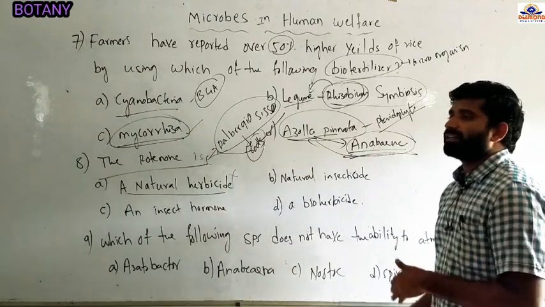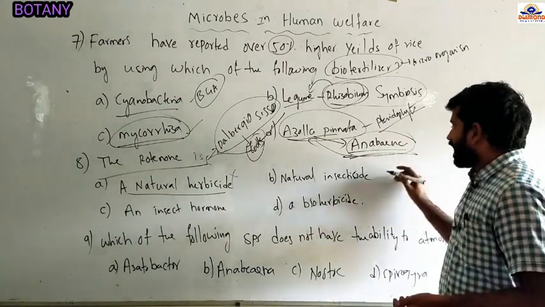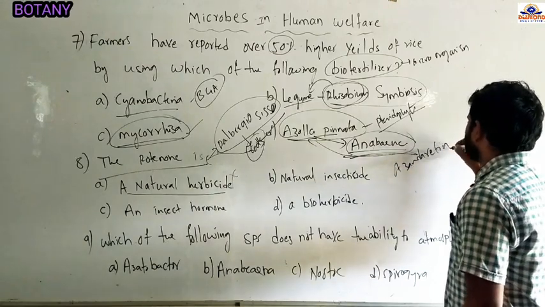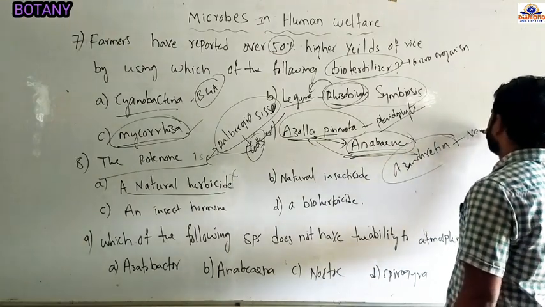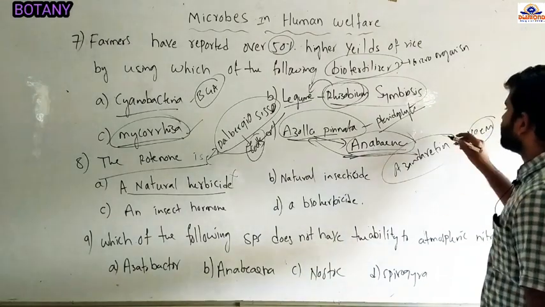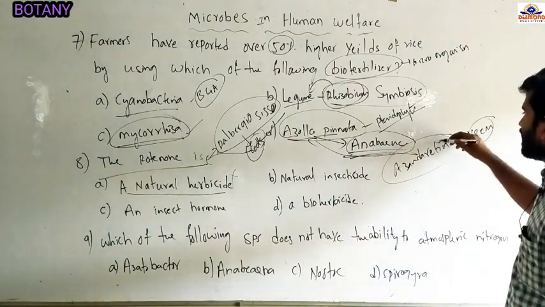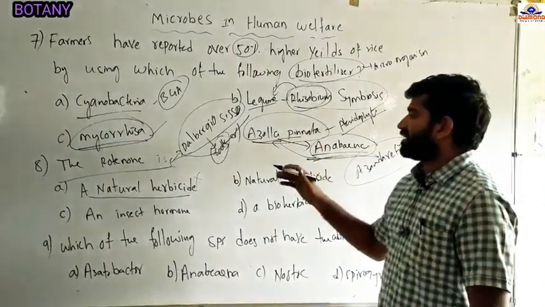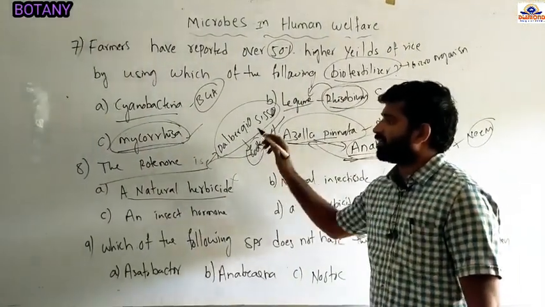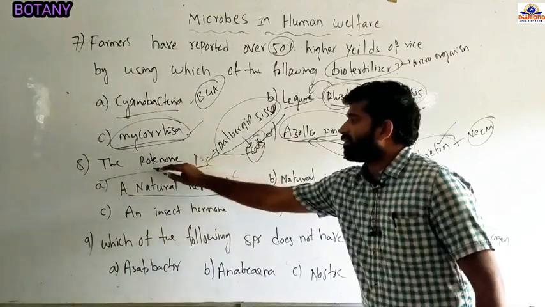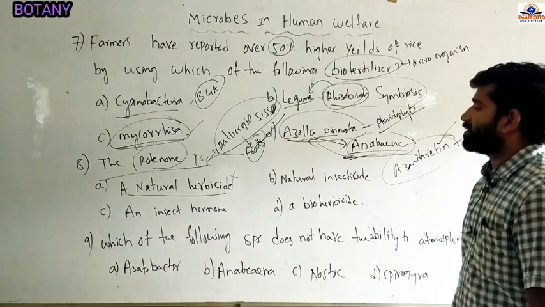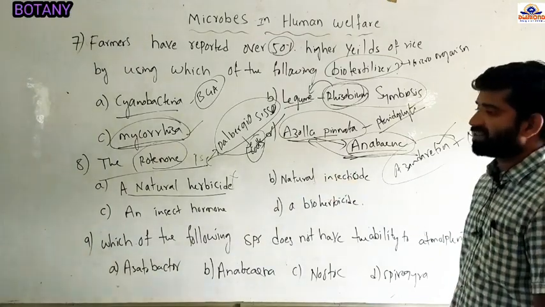Out of the natural insecticides, azadirachtin was extracted from the neem plants, and the first natural insecticide used by human beings is azadirachtin, and later all the remaining insecticides were extracted from different sources. One of the insecticides has a protein which was extracted from the Dalbergia schizo. So it is a natural insecticide.